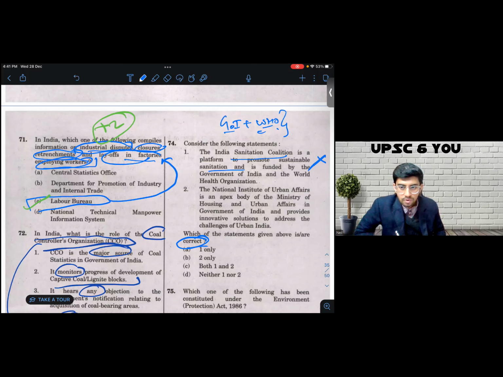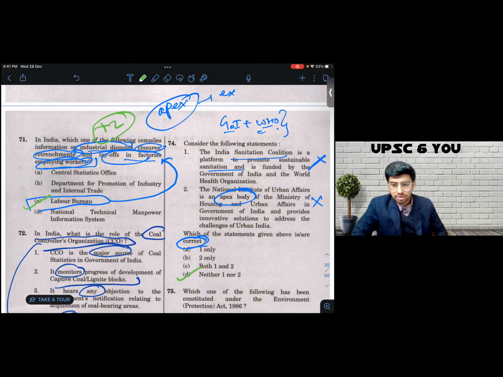I come to statement number 2. Statement number 2 says the National Institute of Urban Affairs is an apex body of the Ministry of Housing and Urban Affairs and provides innovative solutions. I'm not happy with the words apex body. Apex again has an extreme connotation associated with it. If the question were to say, let's say, the National Institute of Urban Affairs is an attached body, then I would be inclined to believe that the statement is correct. I'm not happy with the word apex because it has an extreme connotation. I eliminate 2 also. And I mark D.